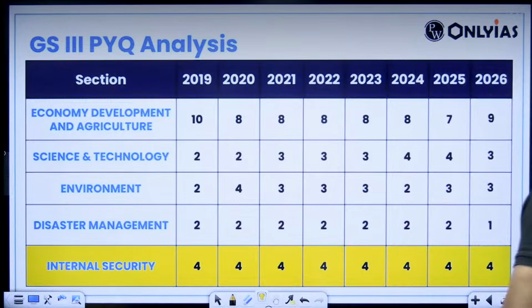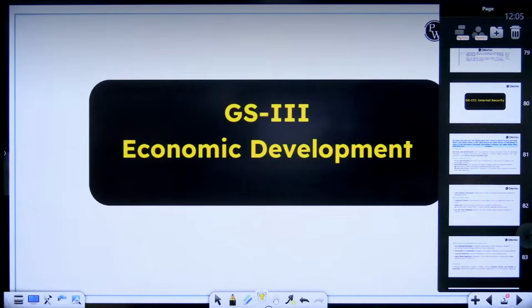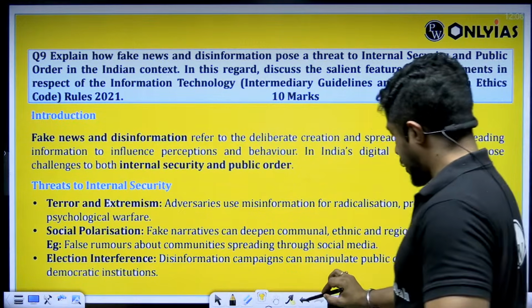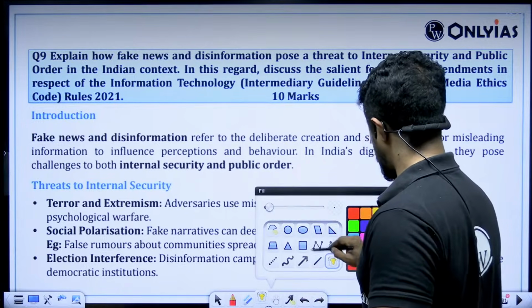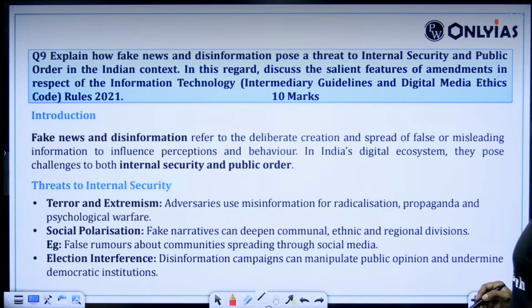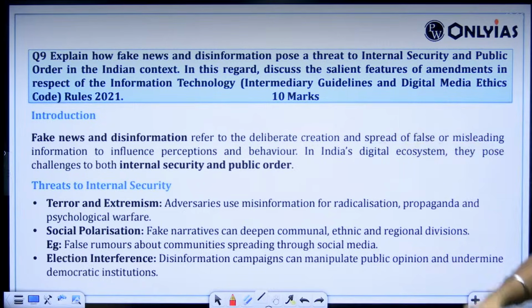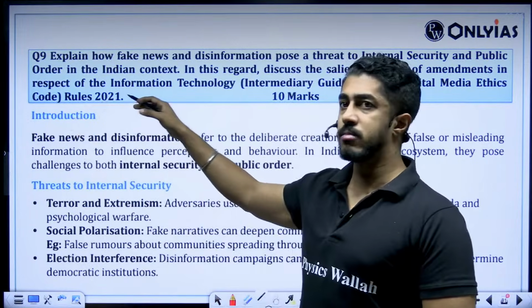Getting the point here. So, let us take it up with the very first question. Explain how fake news and disinformation pose a threat to internal security and public order in the Indian context. In this regard, discuss the salient features of amendments in respect of the IT Intermediary Guidelines and Digital Media Ethics Code Rules 2021. Now, most of you may think, okay, they are asking something from 2021, etc.